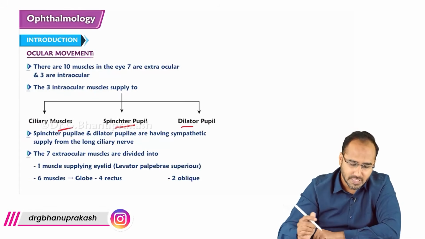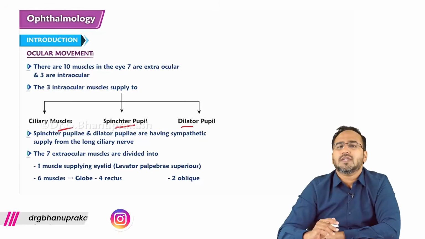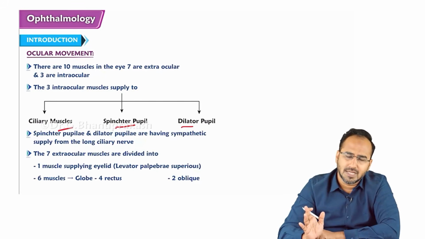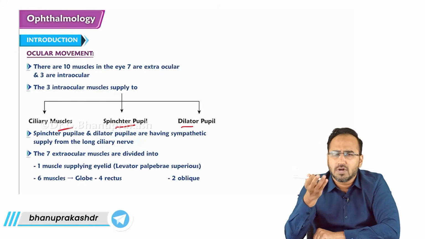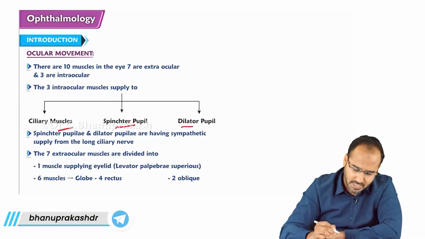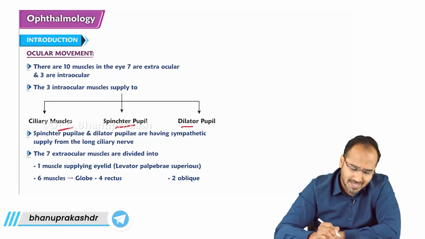Orbicularis oculi muscle. So anyways, guys, we are talking about what? Intraocular muscles are sphincter pupillae, dilator pupillae, and ciliary muscle. Extraocular are 4 rectus, 2 oblique, and 1 levator palpebrae superioris. So the 4 rectus muscles are superior rectus, inferior rectus.